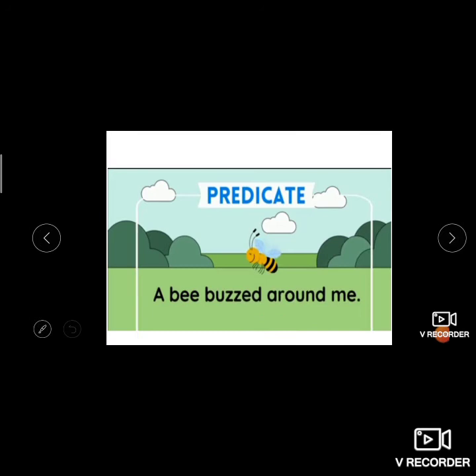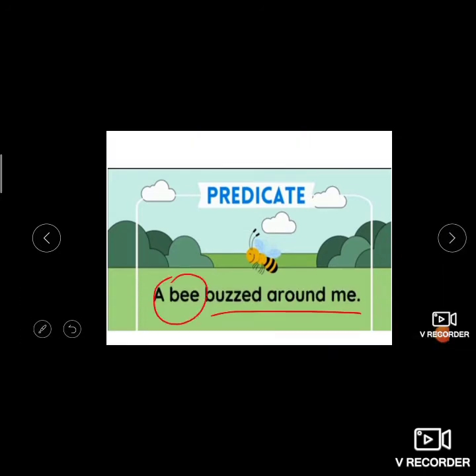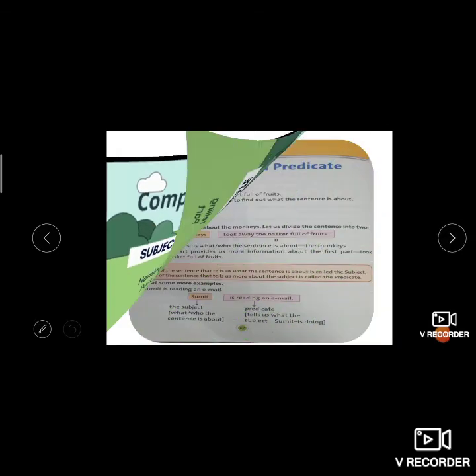Children, you can just guess. You just have to identify the predicate. A bee buzzed around me. So here what is the predicate, children? Yes, exactly, you are correct. Buzzed around me is the predicate, and it is talking about the bee, which is the subject. So the complete sentence will have a subject, the naming part, and a predicate, the telling part.